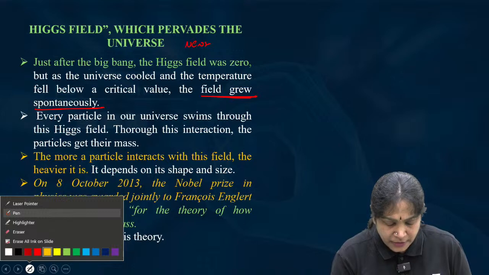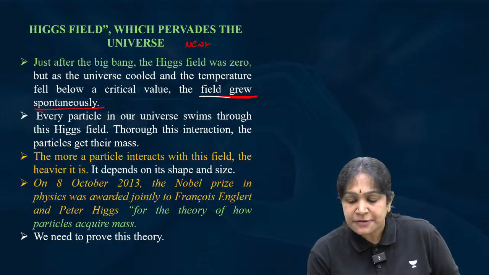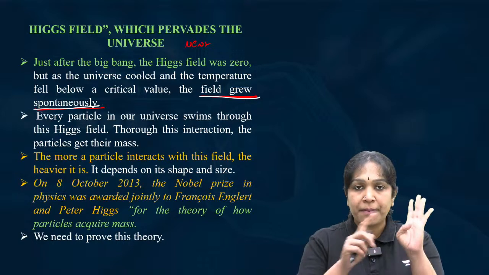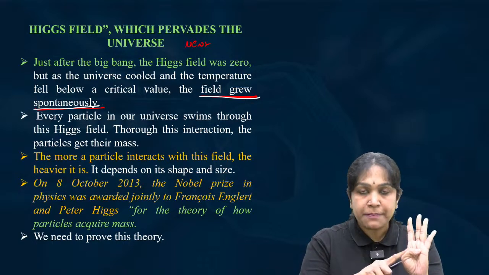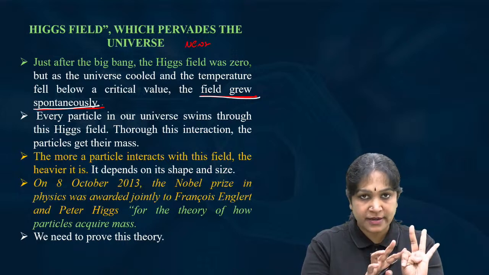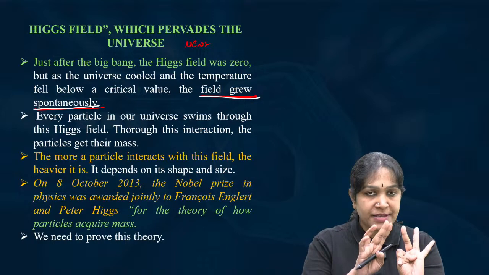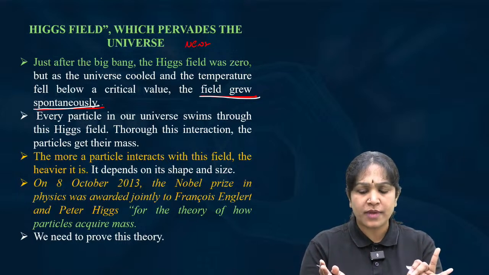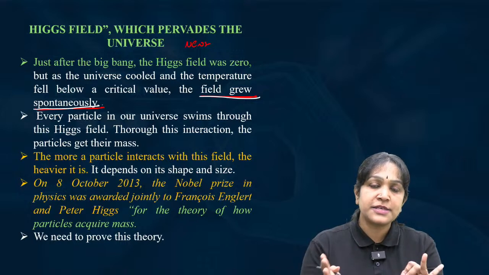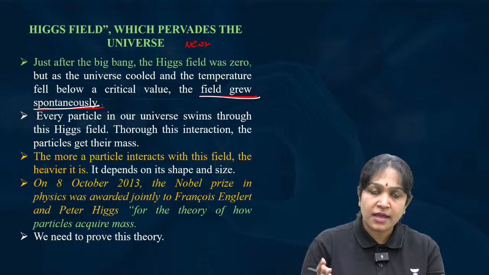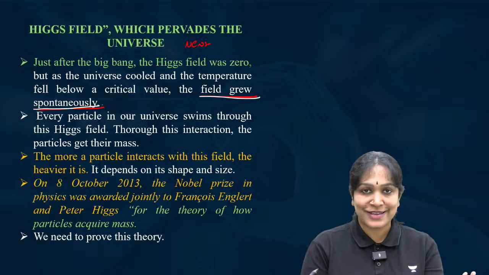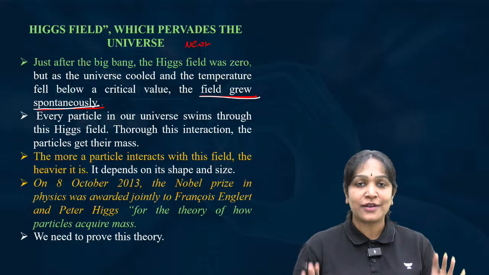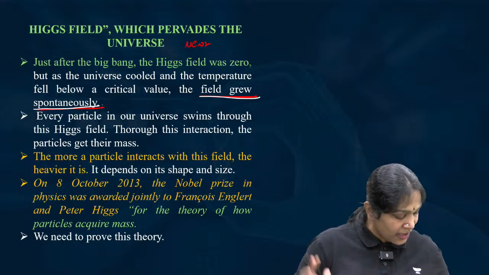Now coming back to this. Higgs field grew spontaneously after some time. I repeat, the Big Bang occurred. The moment the Big Bang occurred, there was nothing called Higgs field. After some time, the temperature reduced. Once the temperature reduced, spontaneously a field called Higgs field formed. How did it form? Nobody knows, not you or me, nobody knows. But spontaneously a field called Higgs field was formed. I hope that is clear.